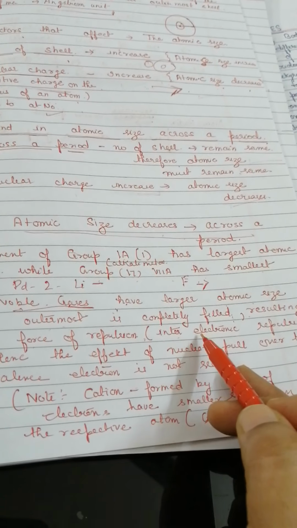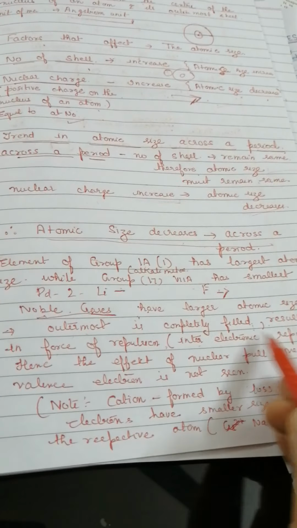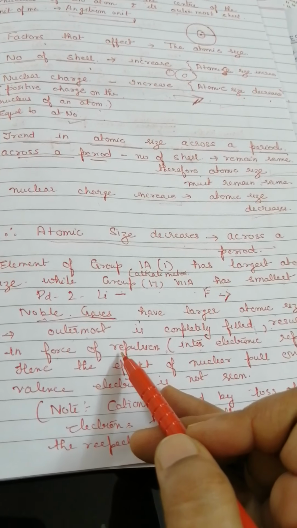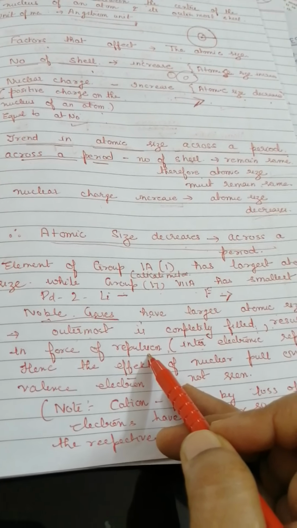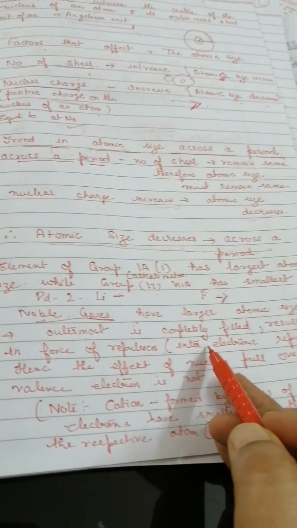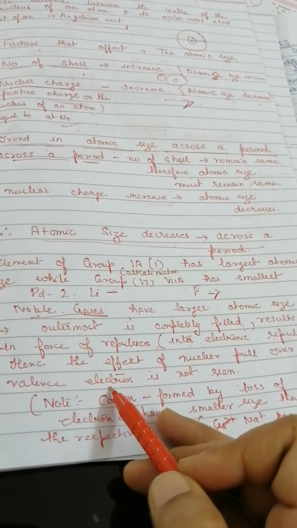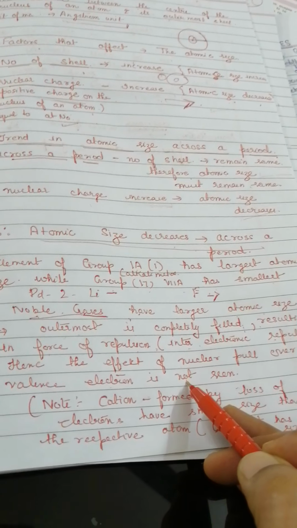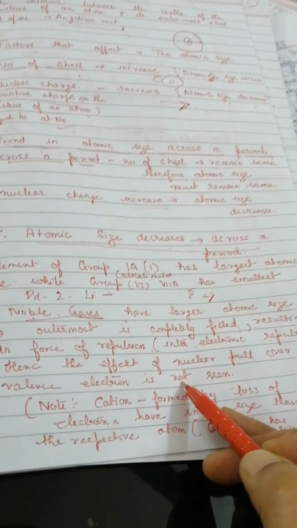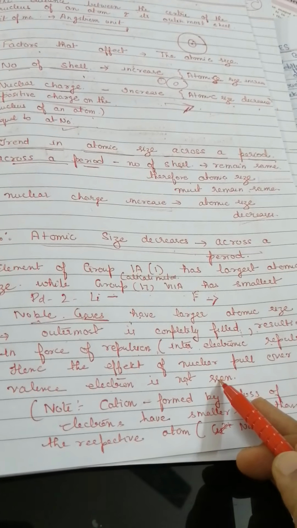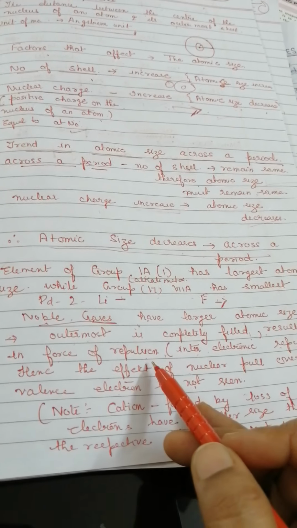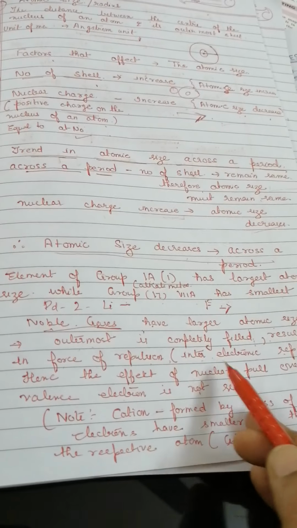This is known as inter-electronic repulsion. So the shells are completely filled, and the electrons in those shells have inter-electronic repulsion, and hence the effect of the nuclear pull over the valence electrons is not seen. Hence the force of attraction is not seen in those cases because of the completely filled outermost shell.